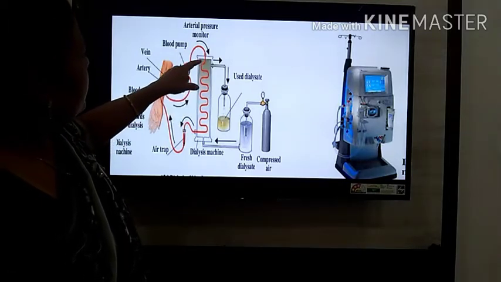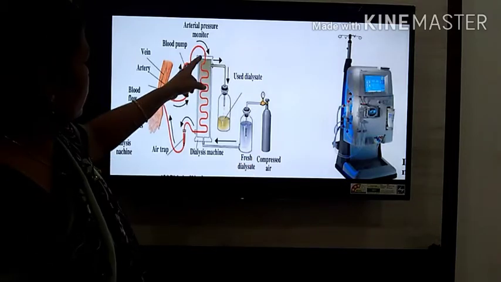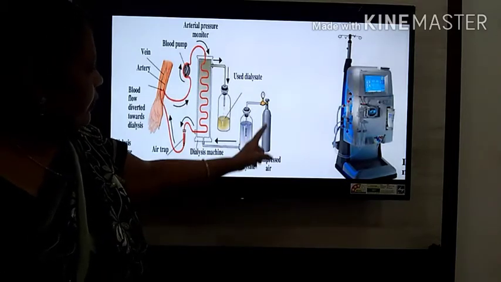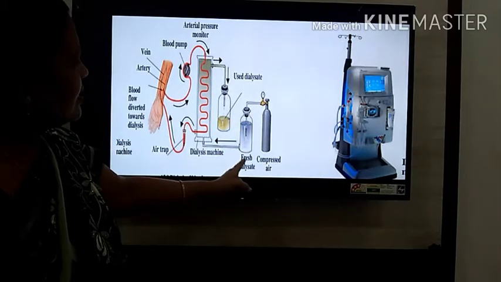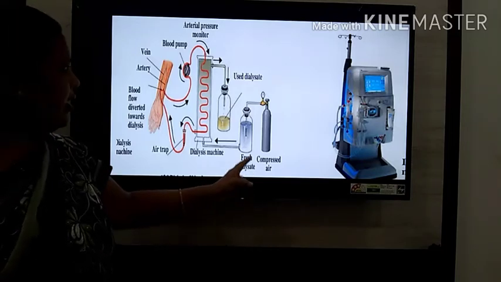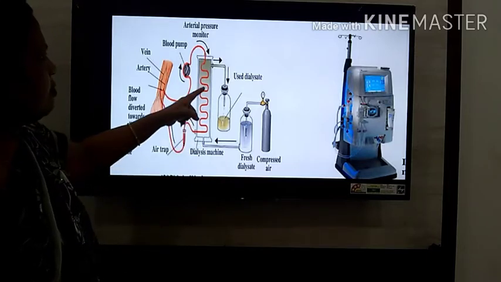In this dialysis machine, there is a chamber through which the fresh dialysate is passed. It is a liquid, and at the same time it is passed through this dialysis machine.